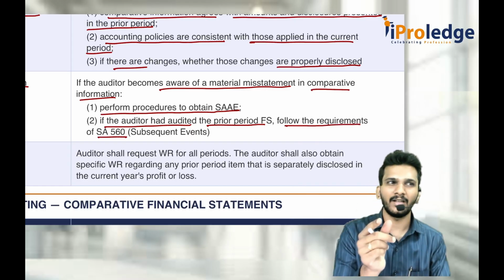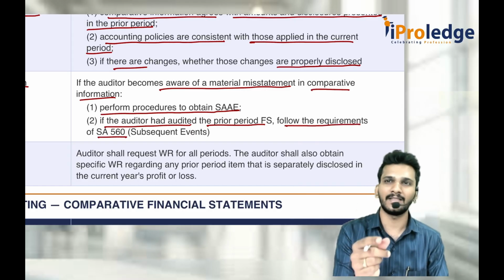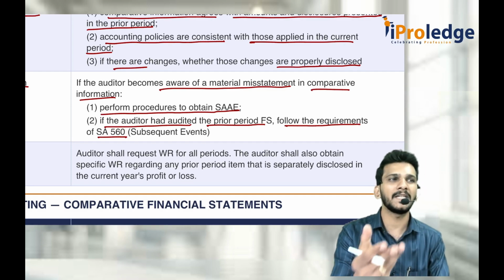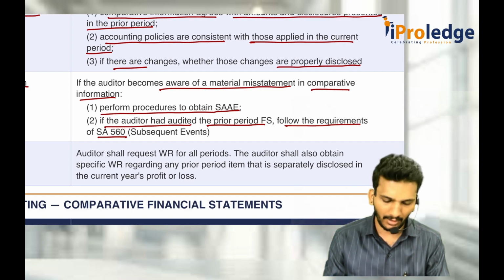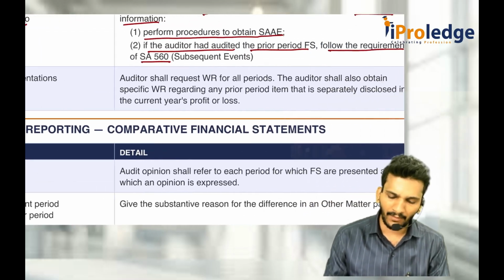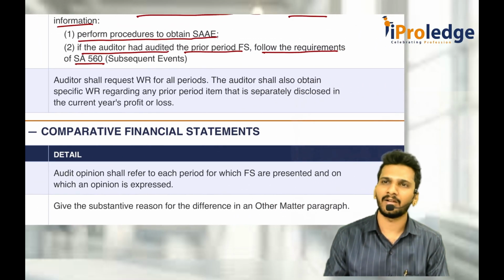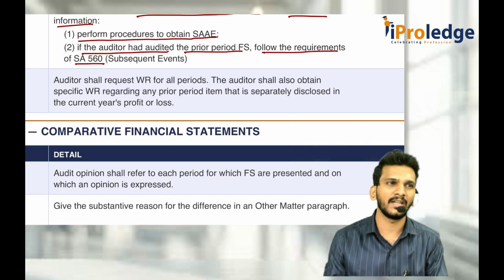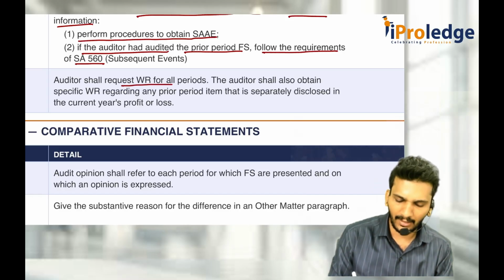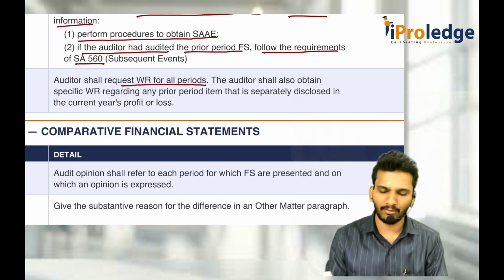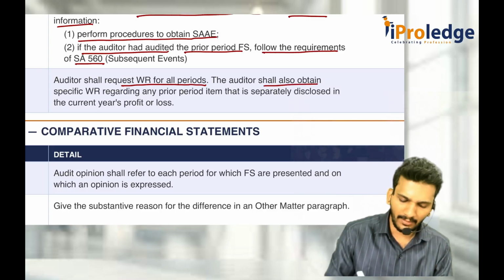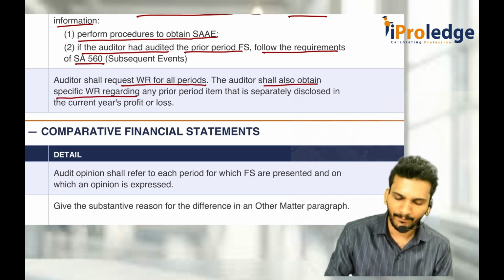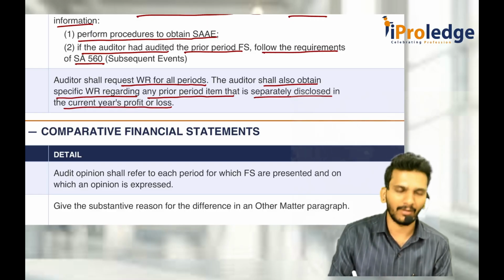Whatever events occurred from last year to current year, which were not accounted for in the last year, you treat as subsequent events under SA 560. And if you are not comfortable with anything, or you want a second factor of assurance, go for written representation for all the periods, current year and last year. The auditor shall obtain specific written representation regarding prior period items that are separately disclosed in the current year's profit or loss.